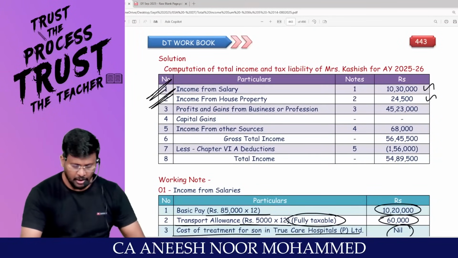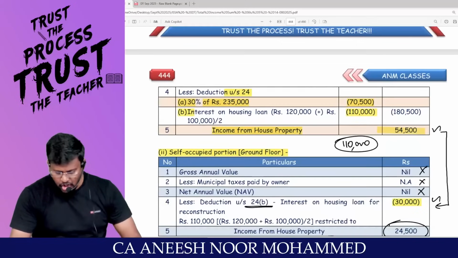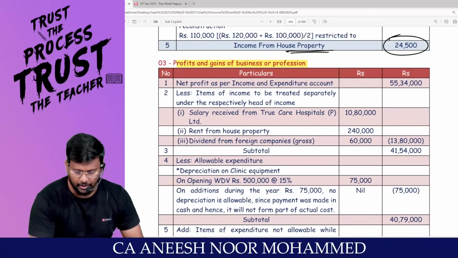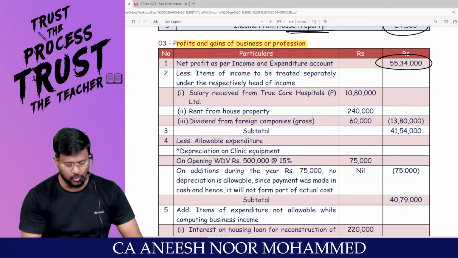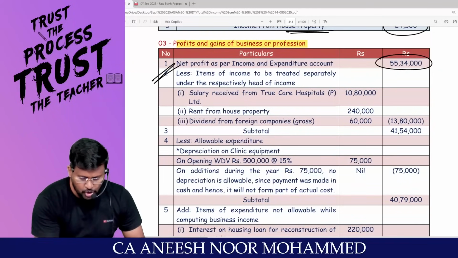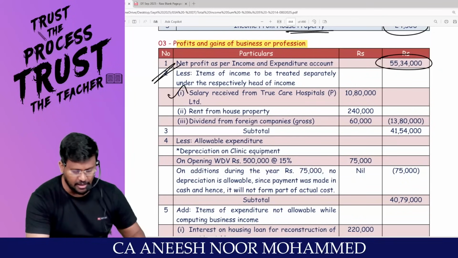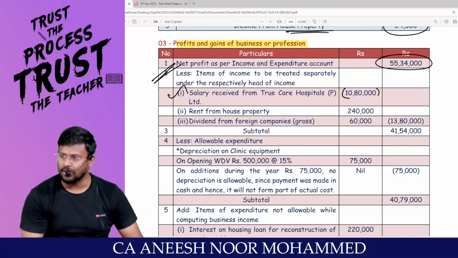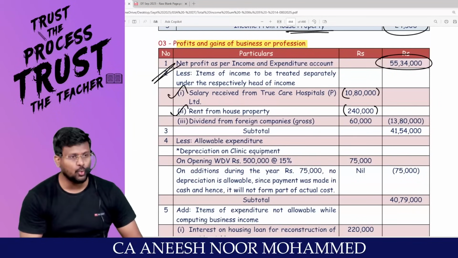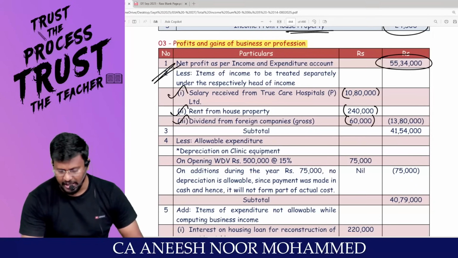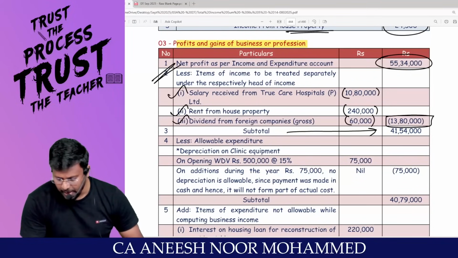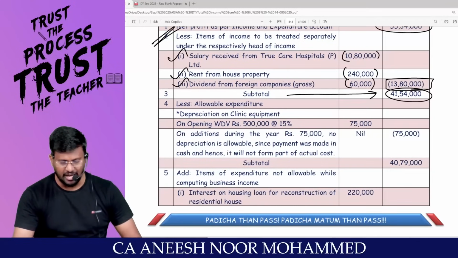Easy. Coming to the real hero, PGBP, my dear lovable students, profits and gains of business or profession. Tell me, what is the net profit? 55,34,000. Less impurities. Salary income should be taxable under the head salary already, 10,80,000. Rent should be taxable under IFHP, remove 2,40,000. Dividend should be taxable under IFOS. So this much impurity is there. My subtotal is 41,54,000.